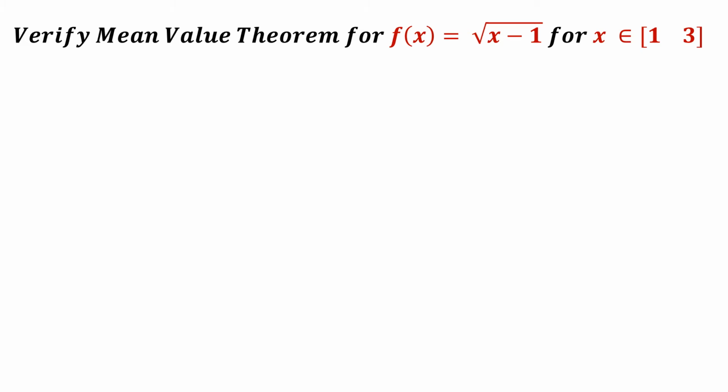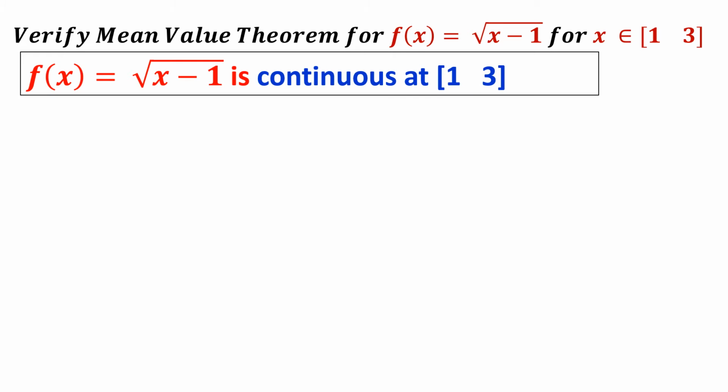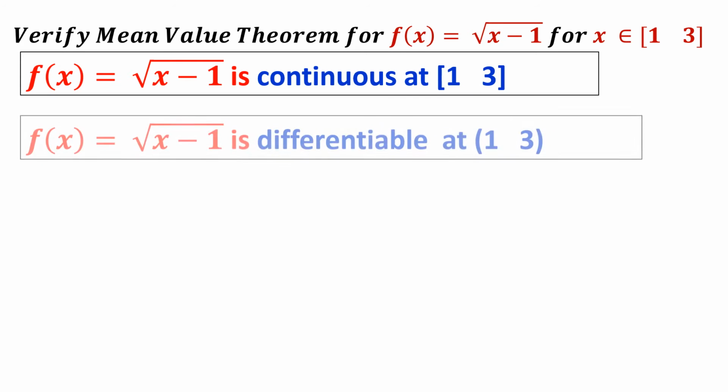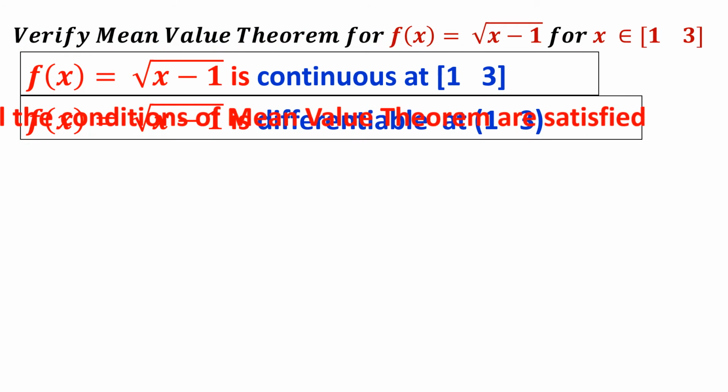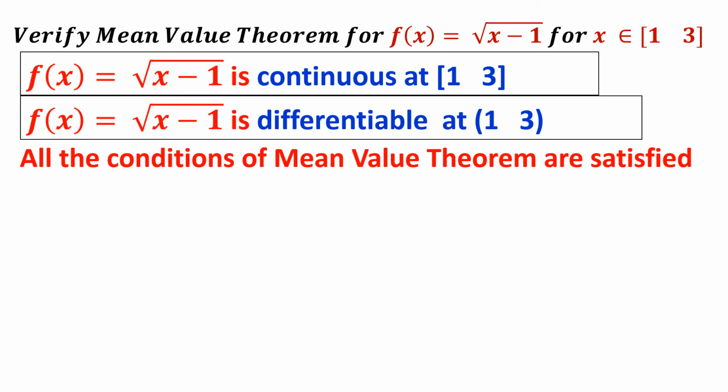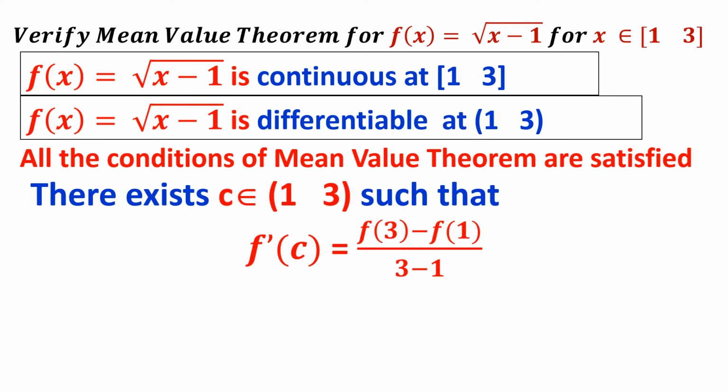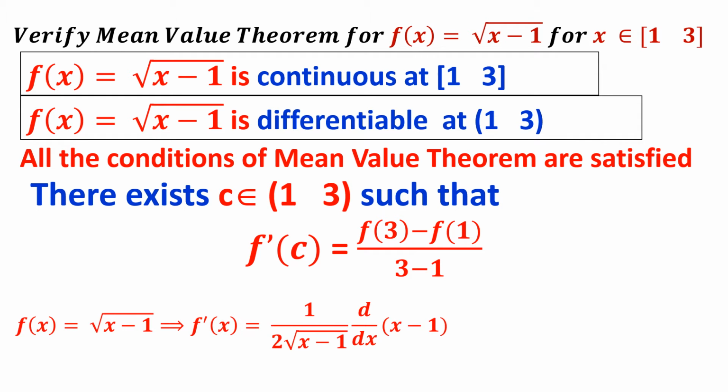Let us try to take one example for mean value theorem. Root x minus 1 for x belongs to 1 comma 3. This is a continuous function, no doubt. Once again, it is differentiable because you know how to differentiate root x minus 1. And all the conditions of mean value theorem are satisfied. Therefore, there exists a C such that f dash of C is f of b minus f of a by b minus a. That is f of 3 minus f of 1 by 3 minus 1.